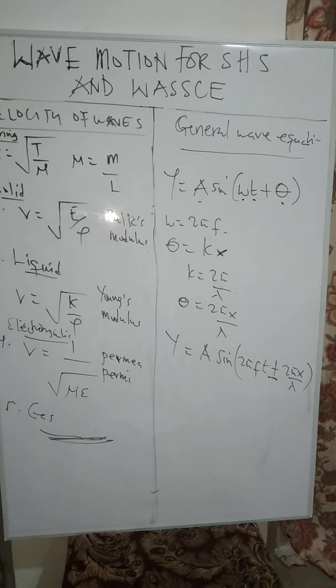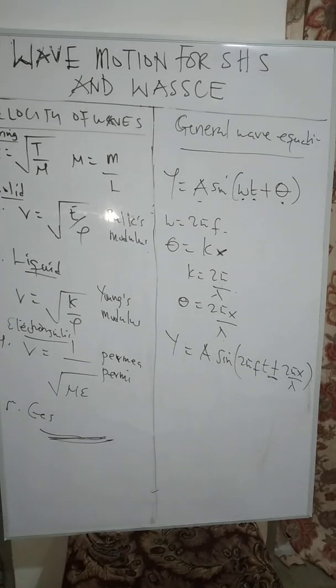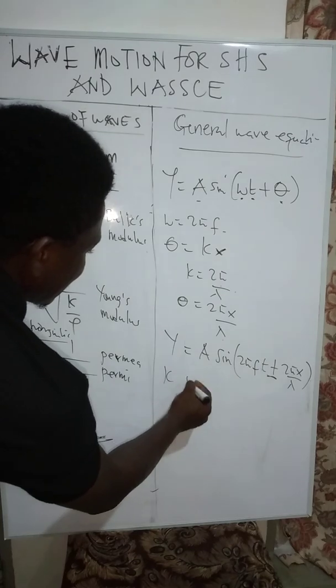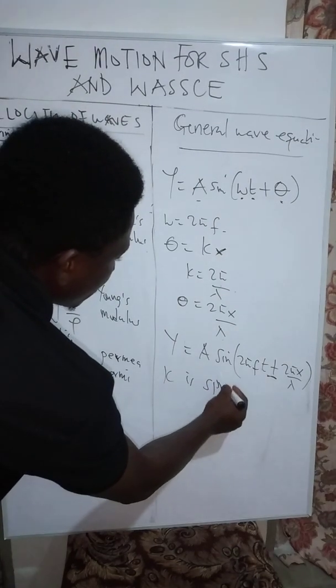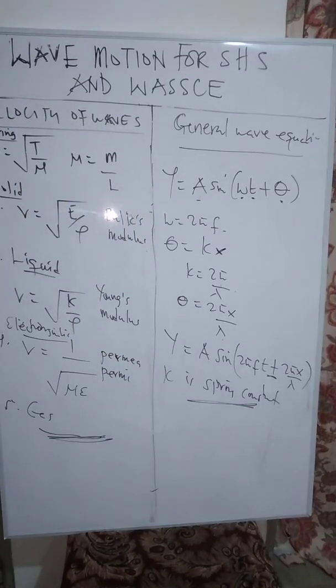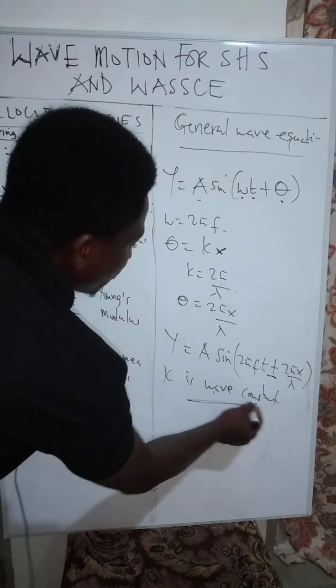The lambda there is our wavelength. And then what haven't we defined? We have not defined our k. Our k is our spring constant. Since we are dealing with waves, then it is what we call our wave constant.